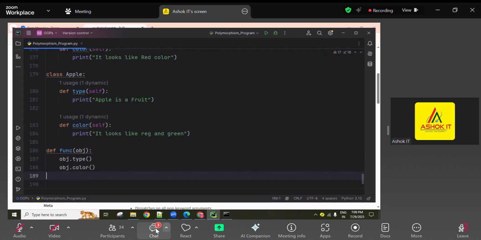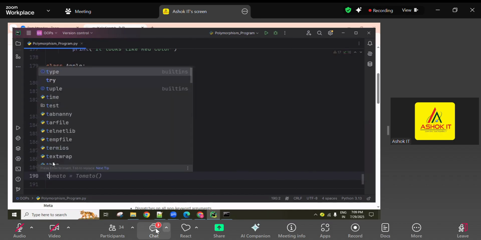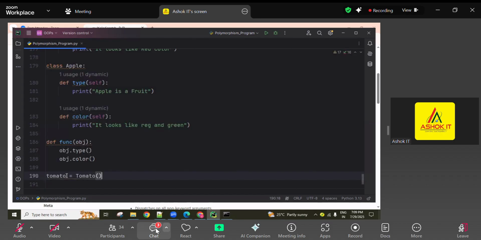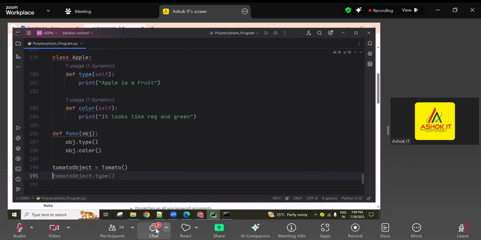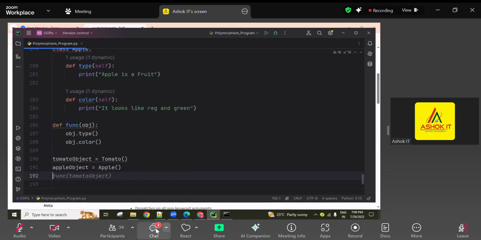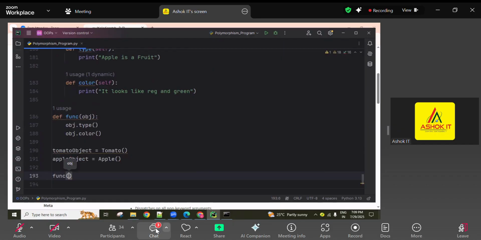Now first create the objects, guys. Using the Tomato class, a tomato object I created. Next, using the Apple class, an apple object I created. These both objects I need to send to this function.